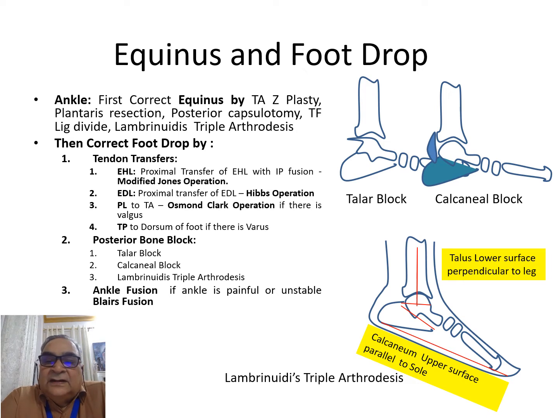So the Lambrinudis triple arthrodesis means the lower surface of the talus is cut perpendicular to the axis of the leg. The upper surface of the calcaneum is cut parallel to the sole, and when you close the wedge, you find that with the talus in complete plantar flexion, the sole lies perpendicular to the leg. So this is Lambrinudis triple arthrodesis.